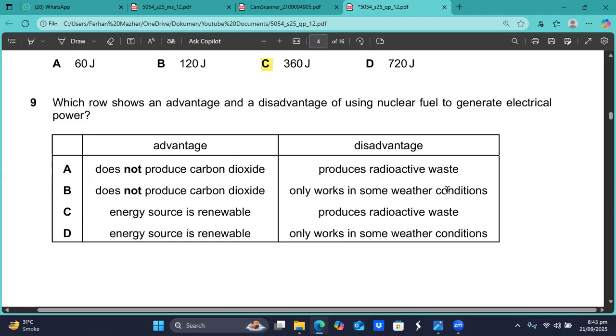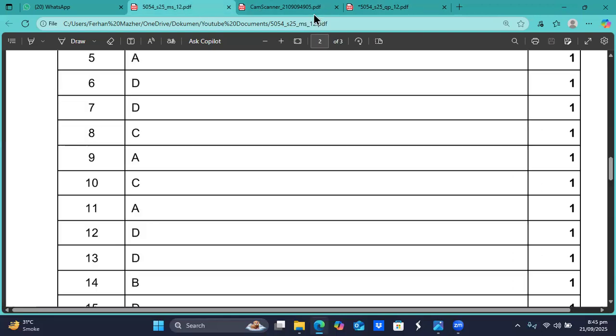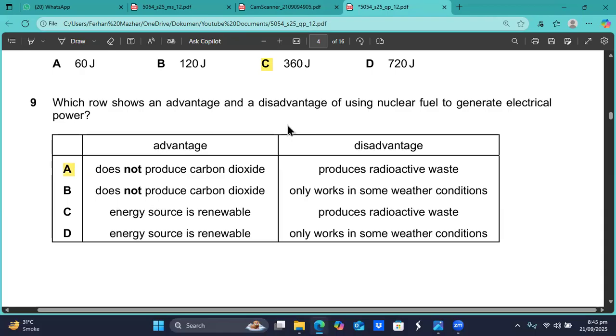Only works in some weather condition. That is not right, sir. The nuclear reactor is available 24/7. Energy source is renewable. The radioactive is not, and the nuclear reactor is not a renewable energy source. So nuclear energy is not a renewable energy source. So I think for question number 9, A is the right option, sir.